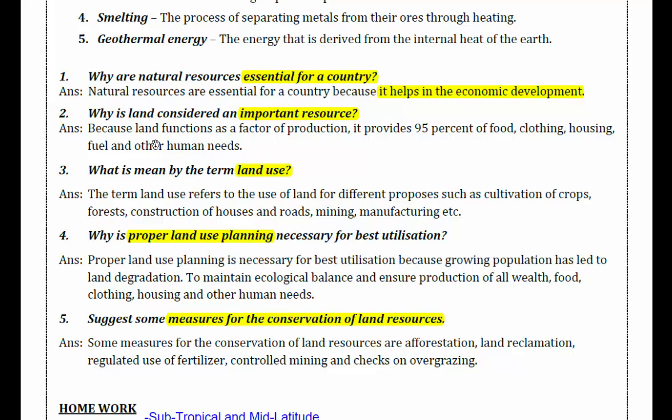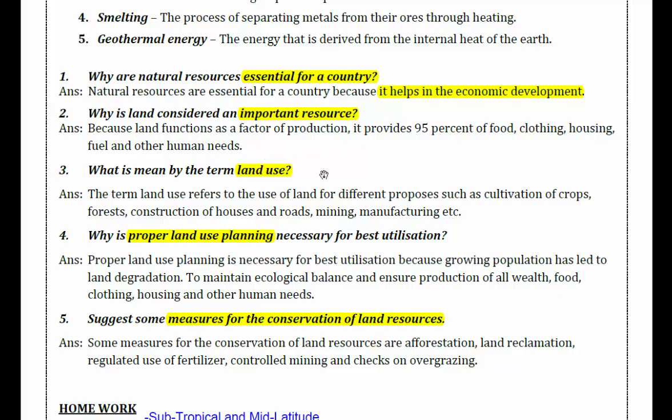Because land functions as a factor of production. It produces a lot of things. It provides 95% of food, clothing, housing, fuel, and other human needs. That's the reason why land is considered an important resource.